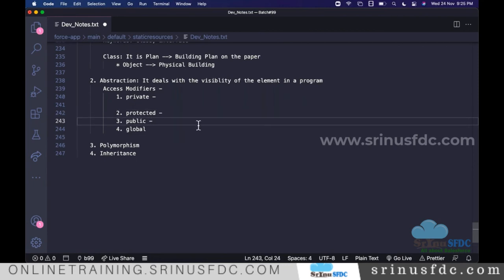Public means we have the common areas, let's say a play area, gym, walking track, right? All those who are in the gated community can go and play and use the gym. But outsiders cannot come and use the gym. That facility is only for the families, the people who are part of that gated community. That is public.